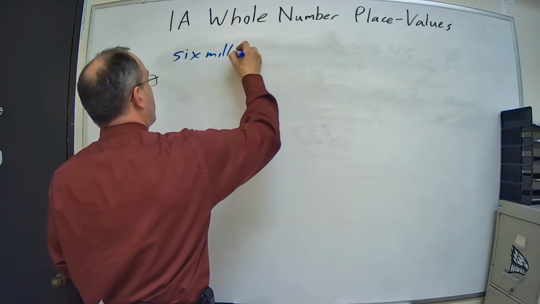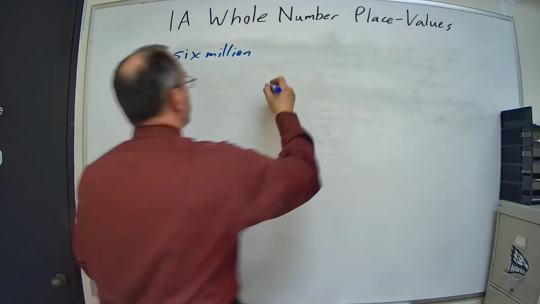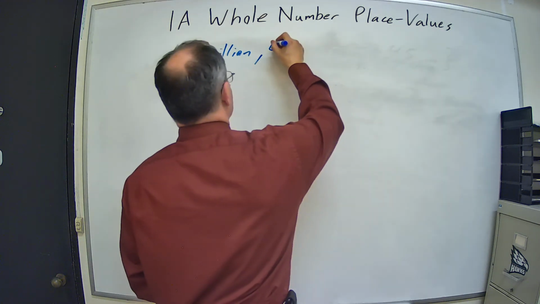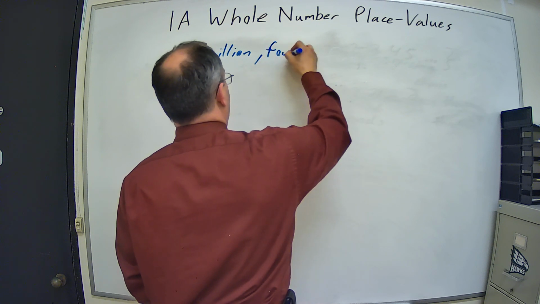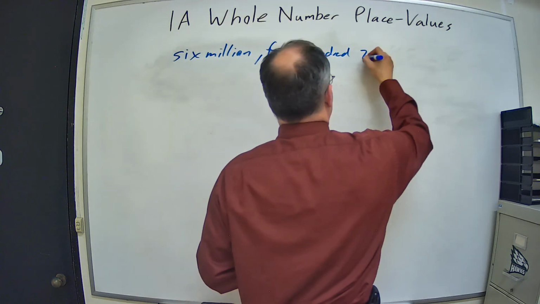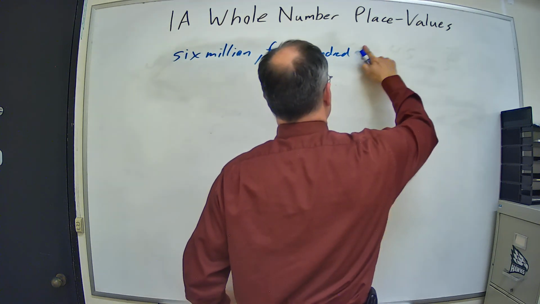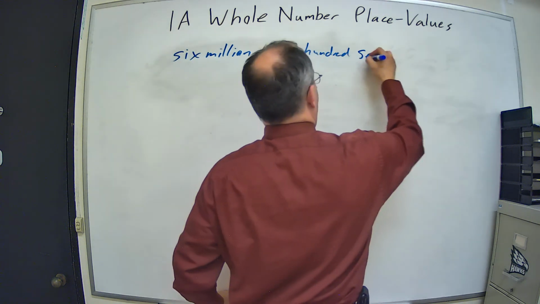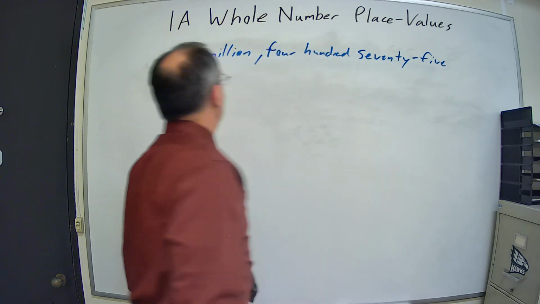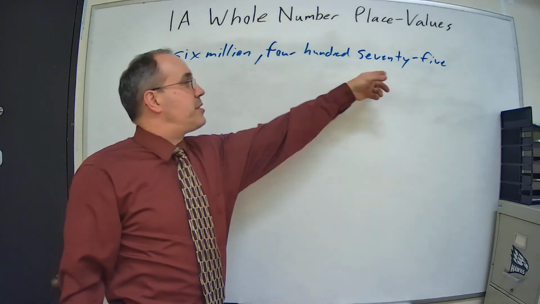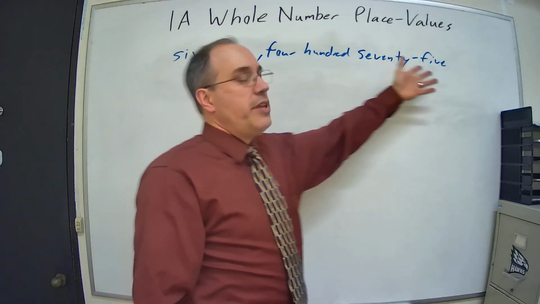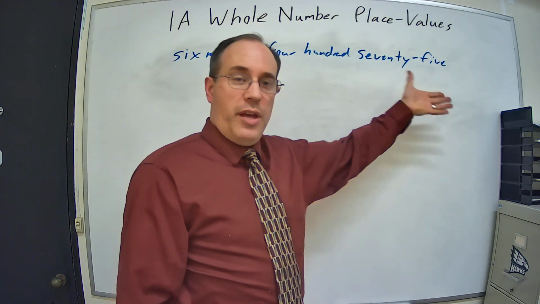6 million 400 75. 6,475,000. Well, we look at that and we go, okay, 475, that's the ones period.